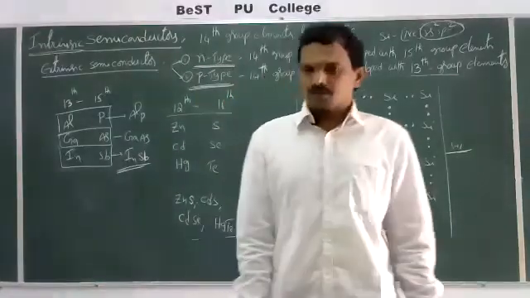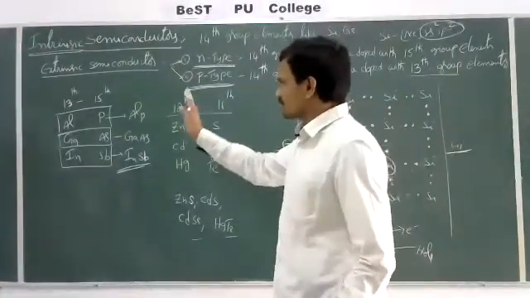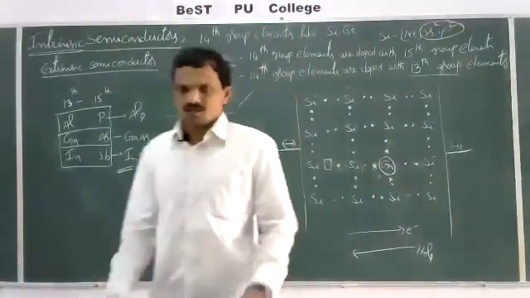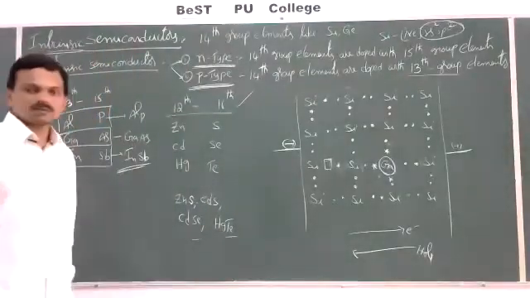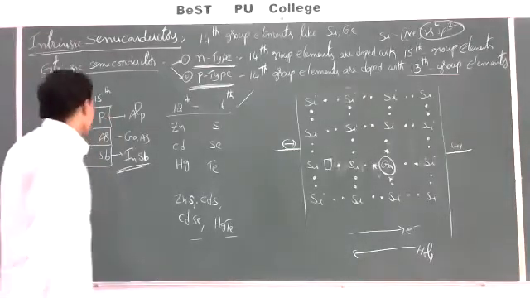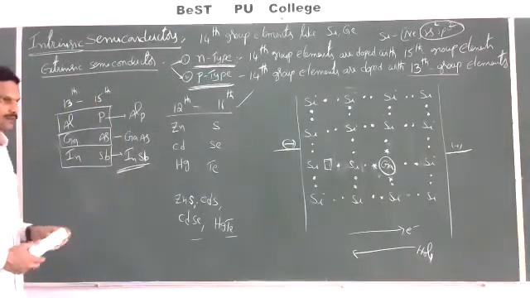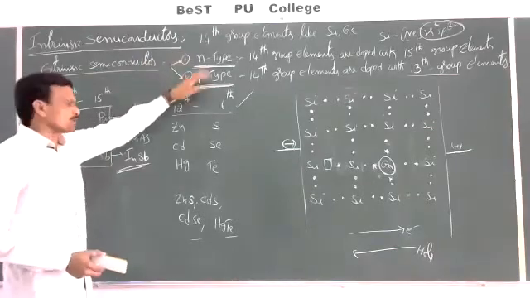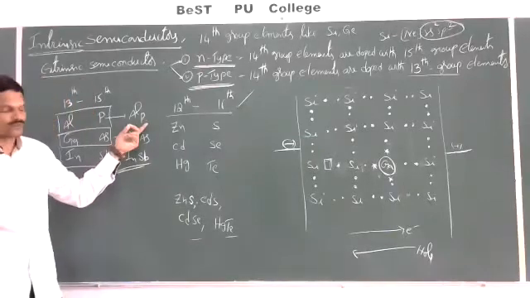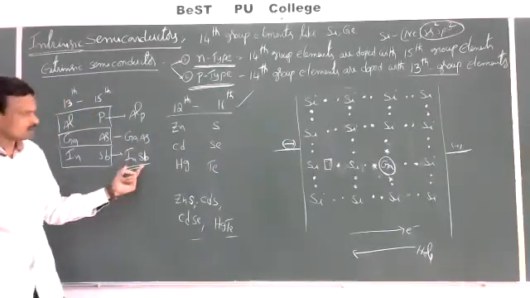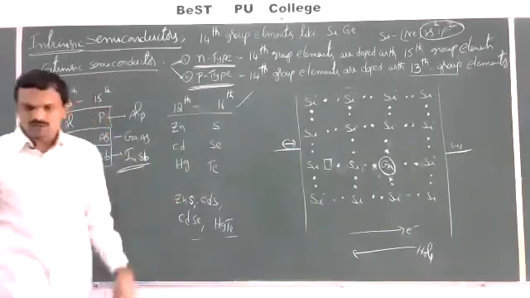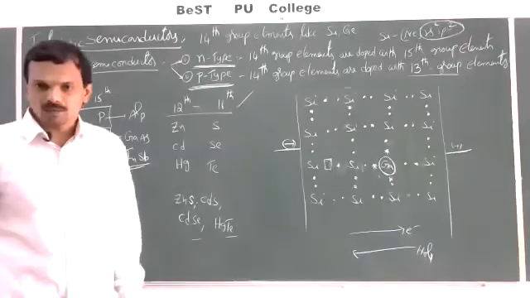So after preparation of the compounds from 13 and 15 group elements combination and 12th and 16 group elements combination, a revolutionary change came in the synthesis of semiconducting devices. So these are some examples. Not only N type, not only P type, these are the compounds which can show semiconducting properties. Aluminum phosphide, gallium arsenide, indium stibinide, zinc sulfide, cadmium sulfide, cadmium selenide, mercuric telluride. So all these substances can act as semiconductors.